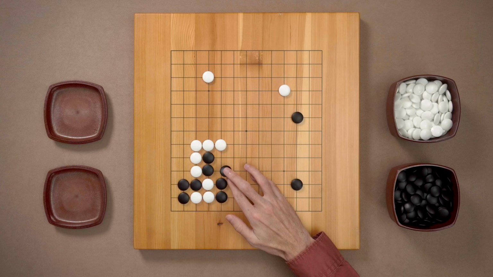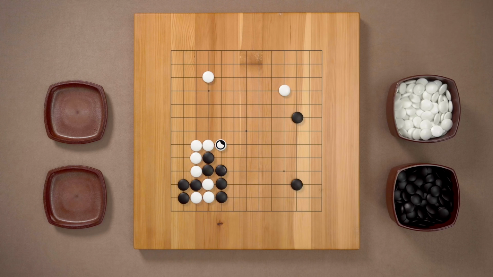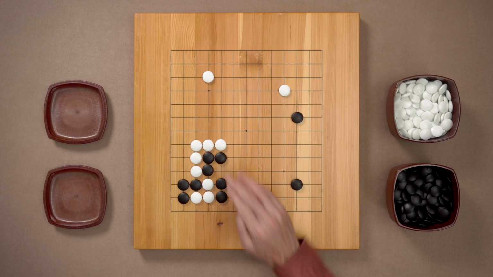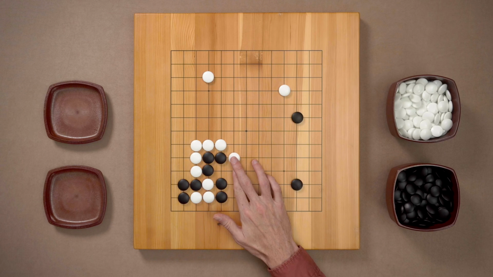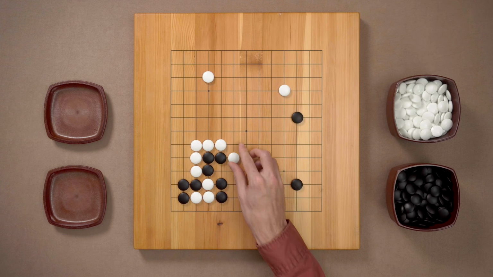How about a simple connection? Again, now this A-B exchange seems very nice for White. White essentially just gets this stone for free. We can do better than that. I'm sure that this is now quite obviously bad. White can get this Atari for free, and Black will have to connect.